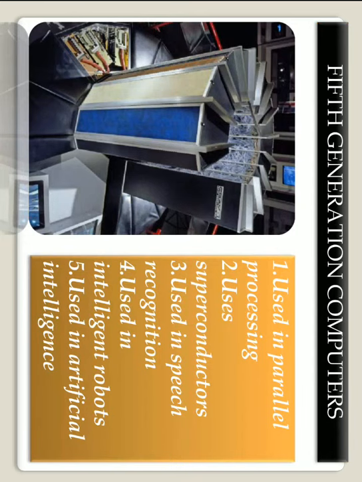Now the fifth generation of computers are from 1982 onward. Parallel processing computers were used. Supercomputers were also introduced. Superconductors were used. Speech recognition computers were also introduced. Intelligent robots were also invented, and artificial intelligence was also discovered in this generation.